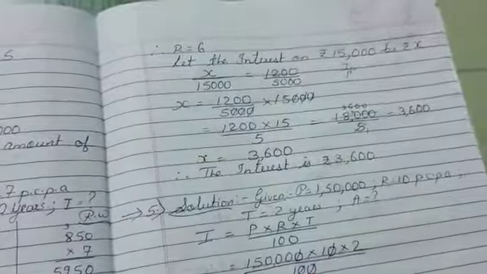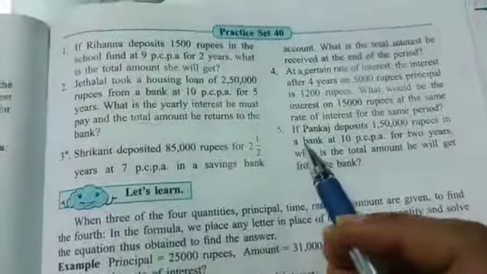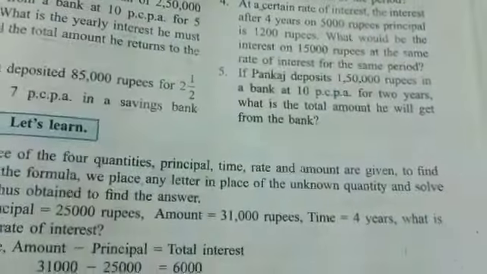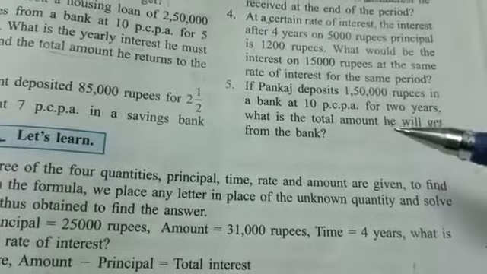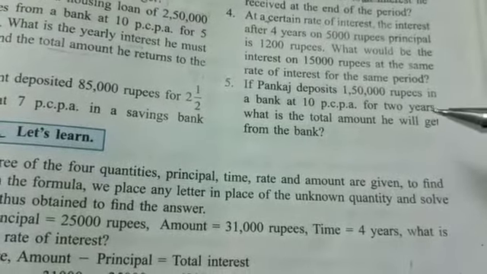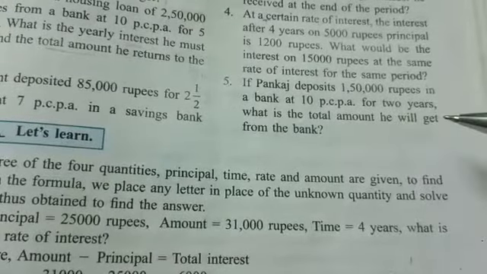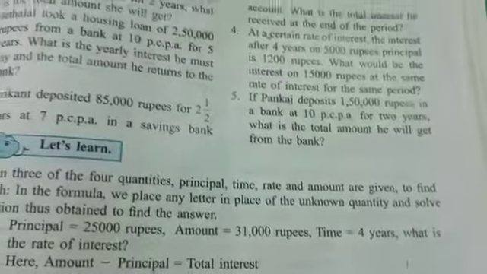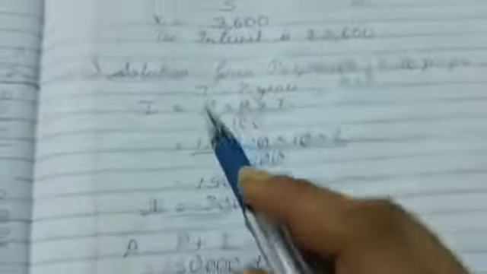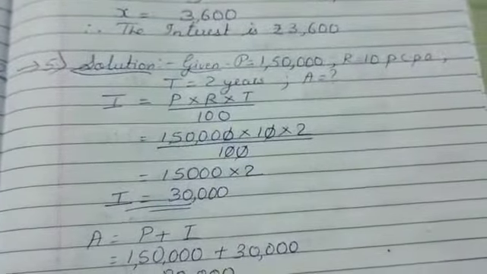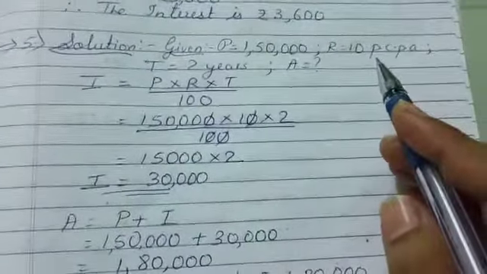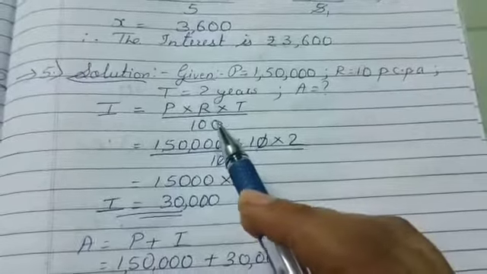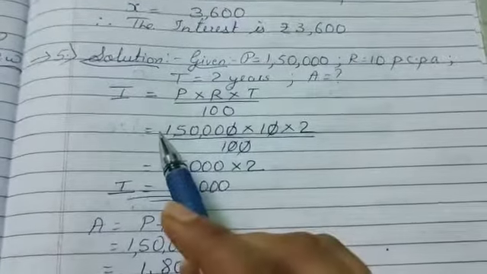So let's see the fifth question. If Pankaj deposits 1,50,000 rupees in a bank at 10 PCPA for 2 years, what is the total amount he will get from the bank? So let's see. First of all, we will write given as usual. Given principal is equal to 1,50,000, rate of interest 10 PCPA, time 2 years, amount we don't know.